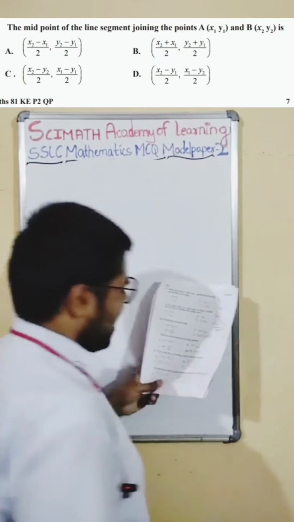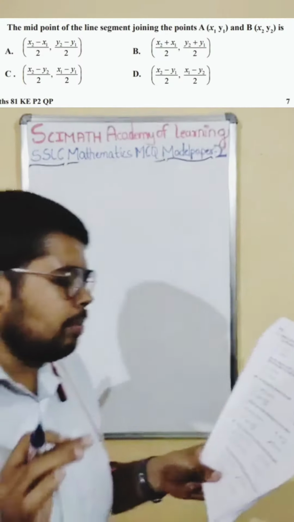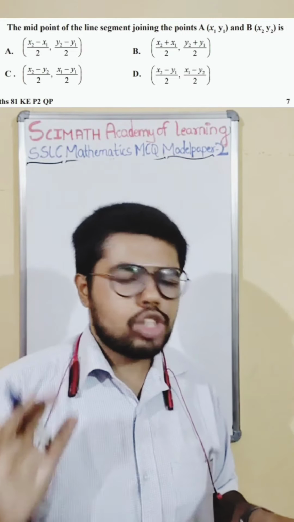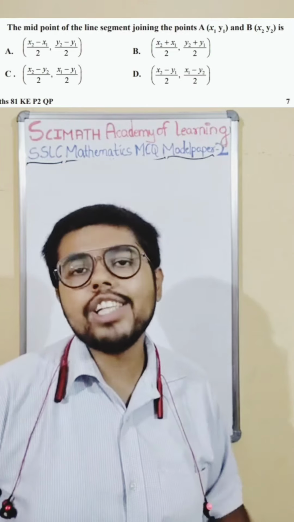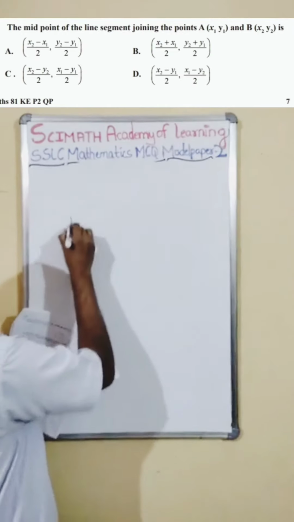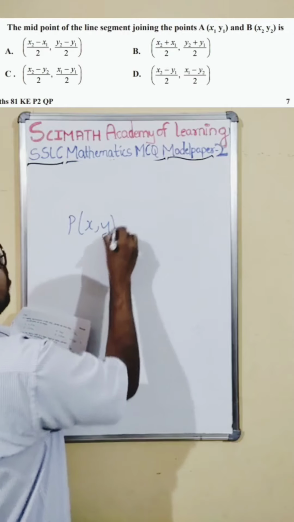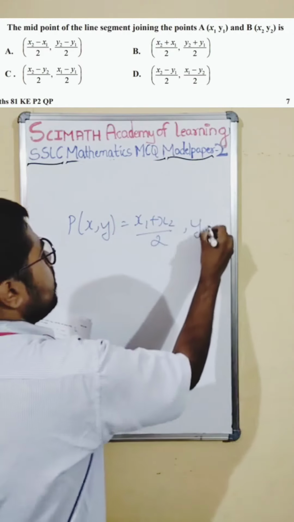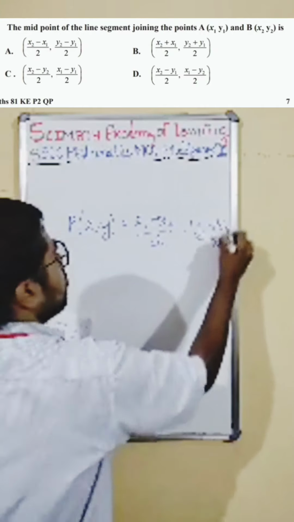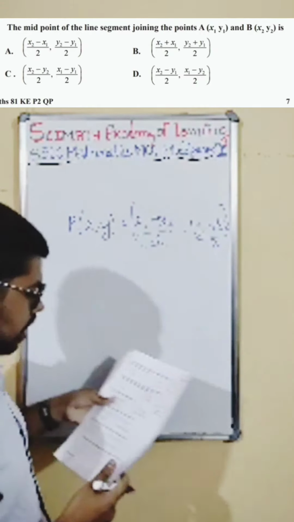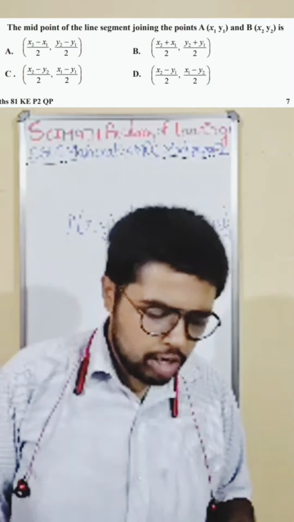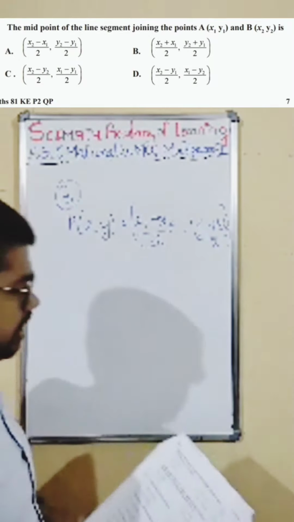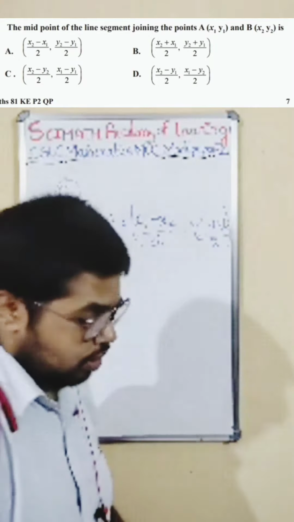19th question. Again directly from the formula. It is the midpoint of the line segment A x1 y1, B x2 y2. Midpoint formula they are asking. What is the midpoint formula? We know the midpoint formula. Pxy is equal to x1 plus x2 by 2, y1 plus y2 by 2. This is the midpoint formula. If you check out the options here, option B satisfies our formula. So option B is the right one. So direct formula, nothing more than direct formula they ask.